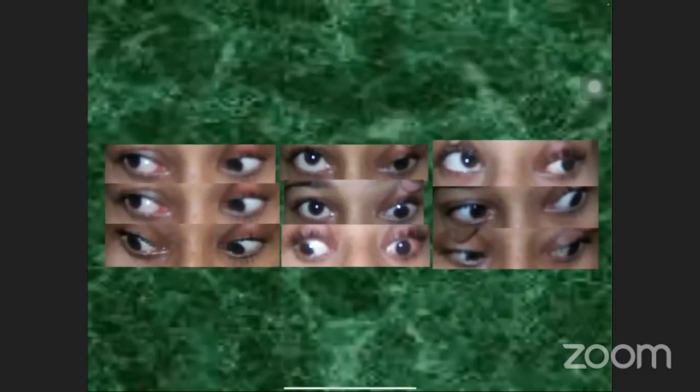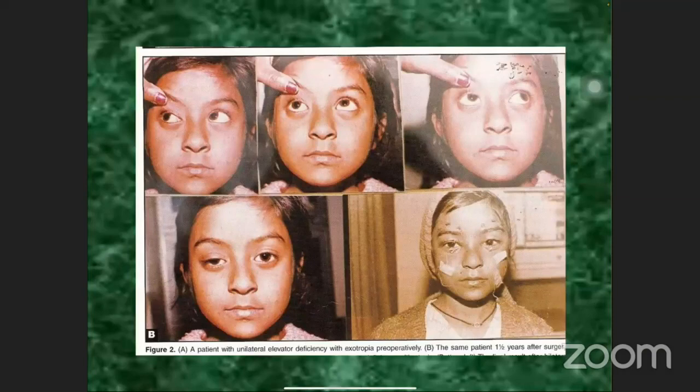This is a postoperative photograph of the same patient. This is a preoperative photograph of another patient. This is a postoperative photograph immediately after the surgery. You see orthophoria. Then this is a preoperative photograph of a patient with right MED. Then in the upper photograph, this is after the squint surgery, and finally the patient is after bilateral sling surgery.